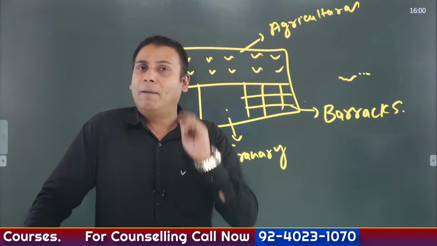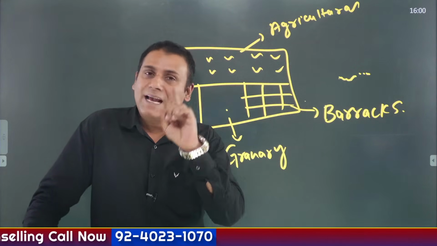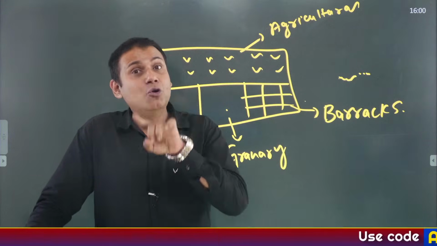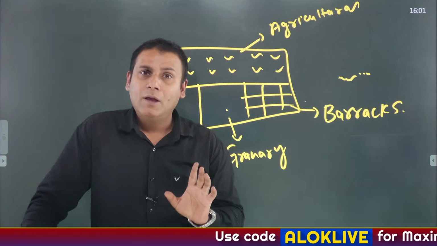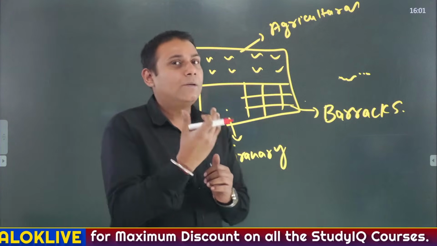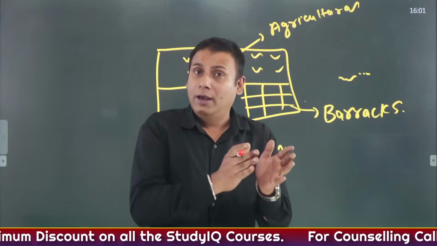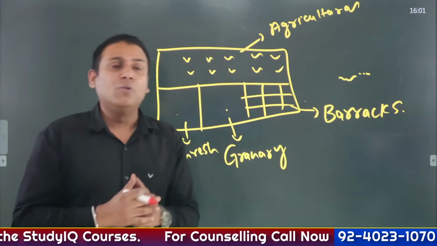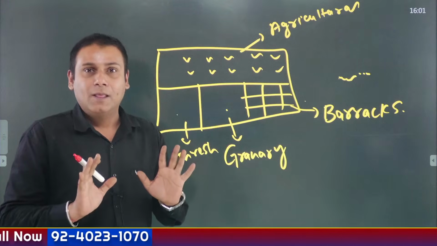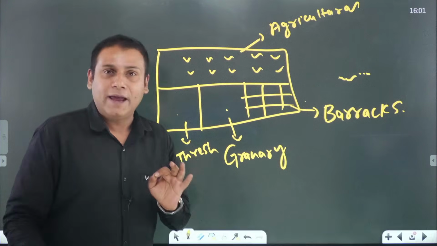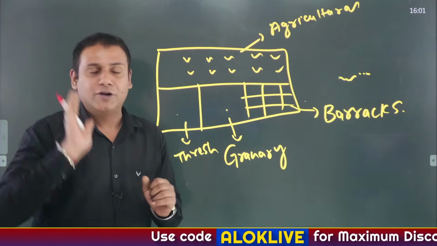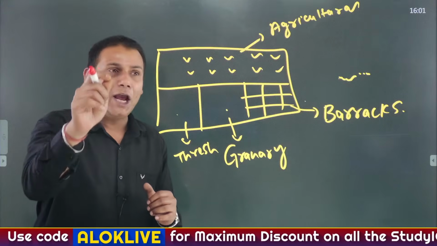I'll give you a very simple example. In the Neolithic age, precisely speaking, the term Neolithic was coined by John Lubbock, and the term Neolithic Revolution was coined by Gordon Childe. Now, in the Neolithic age, people started practicing agriculture. And when people started practicing agriculture, they required something for cooking, eating, drinking, and storing the food grains. So there was development of pottery during the Neolithic age. For the first time during the Neolithic age, the evidence of pottery comes from a place called Chopani Mando in Uttar Pradesh. I repeat, Chopani Mando in Uttar Pradesh.